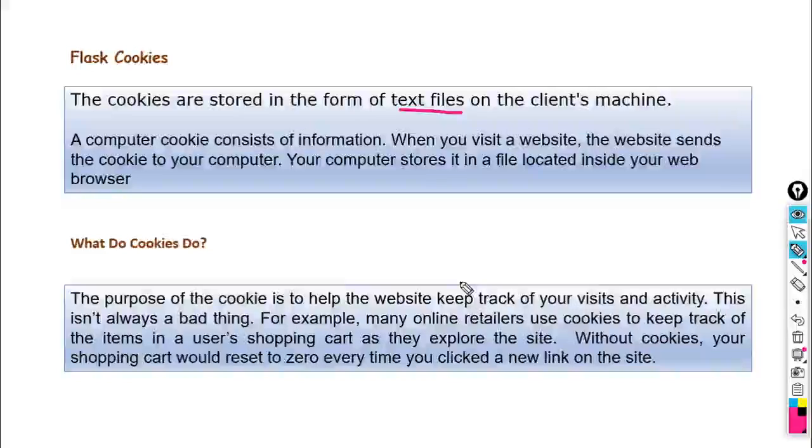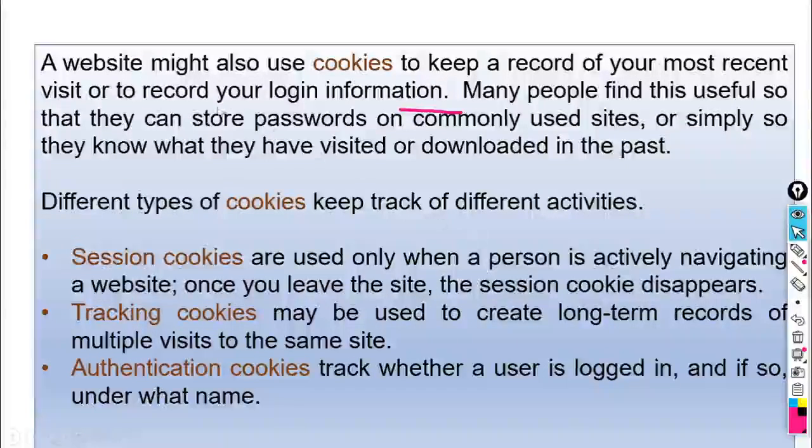If the user visits the website two or three times in a day, the cookie counts it as one unique viewer. Okay, so these are the functions performed by cookies. First one, keeping track of the user's browsing activity. Second one, remembering your login details. Third one, it tracks the site visitor count. So these are the functions.